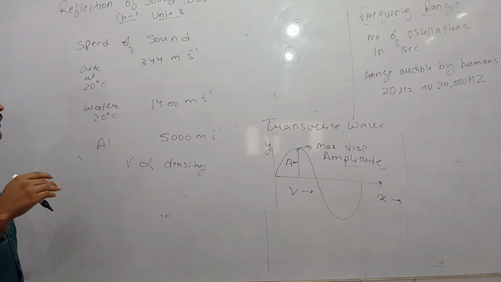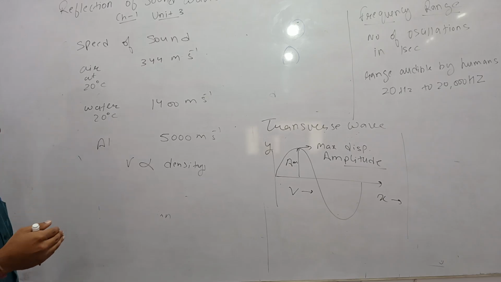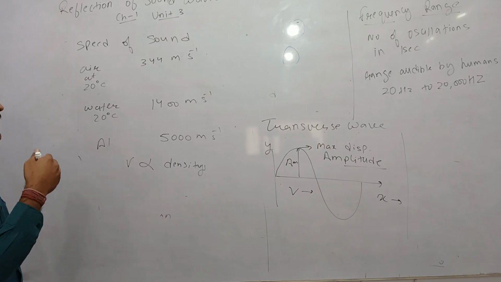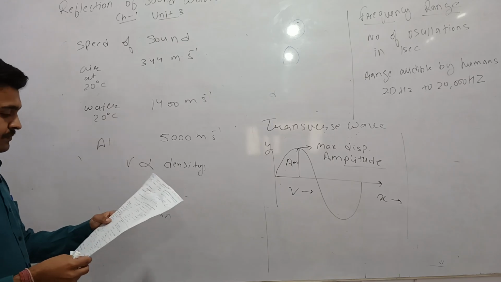The velocity of sound is minimum in air. In vacuum it is zero, because sound cannot travel in a vacuum, as it needs a material medium for its propagation.